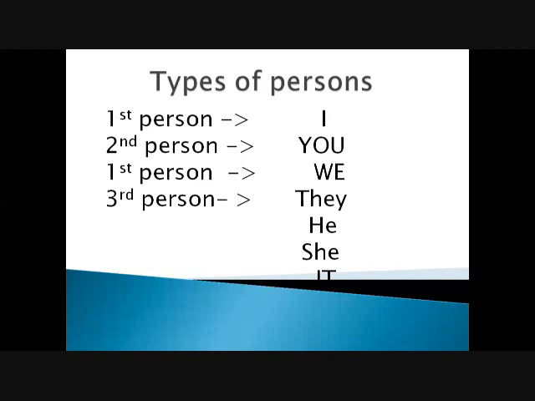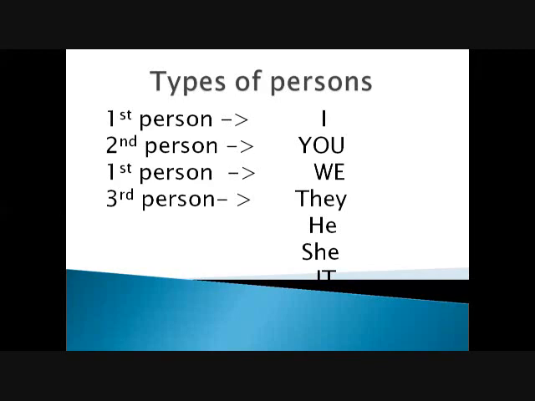A third person we use for plural when we refer to they. They are a group. They are not my family. They are a gang. They are close to them. He is for a person when we are talking about him. When I tell you that he is a boy, I am the first person, you are the second person, and we are talking about Rajesh. He is a boy. When we talk about Sunita, she is a third person. We are talking about Sunita. Sunita is a girl. She is beautiful.